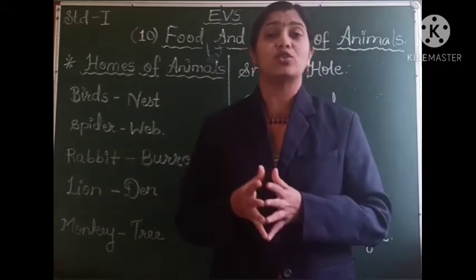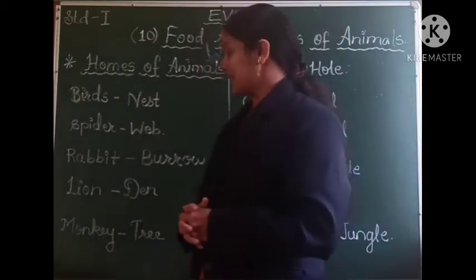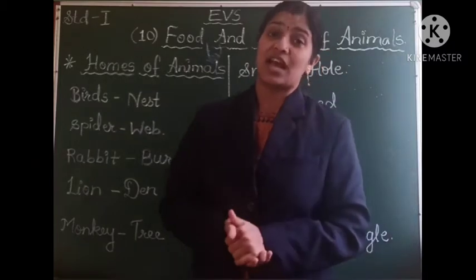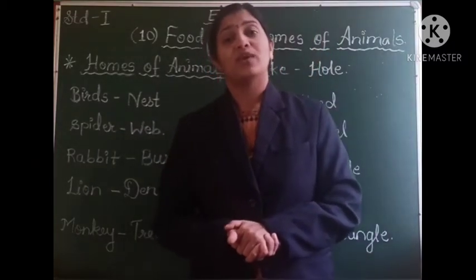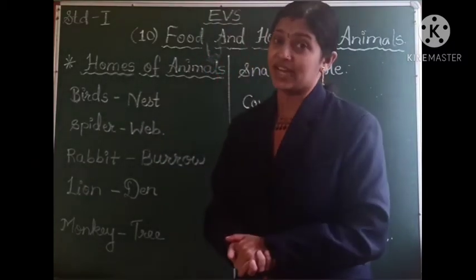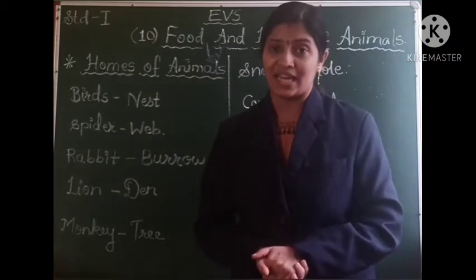Burrow is the home of a rabbit. The next is lion. Lion, the king of the jungle. Where does he live? He lives in a den. We also call it cave.